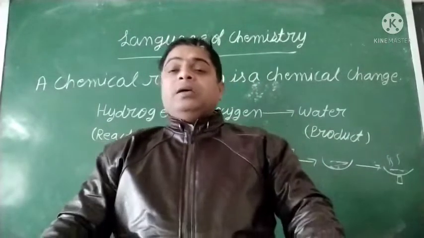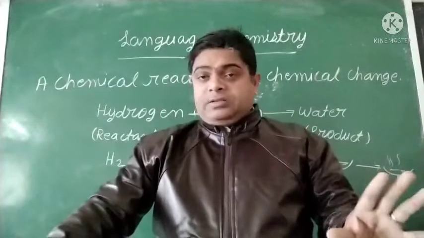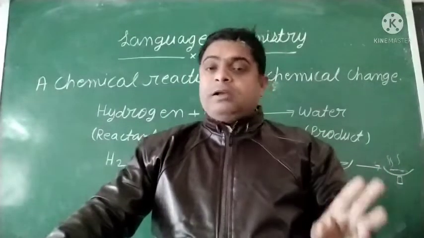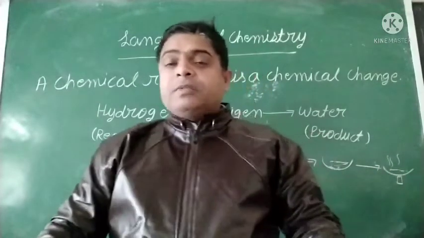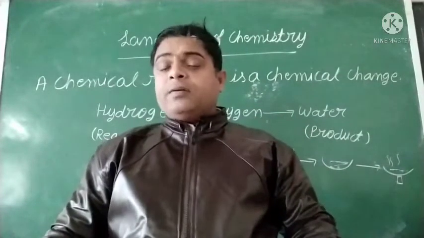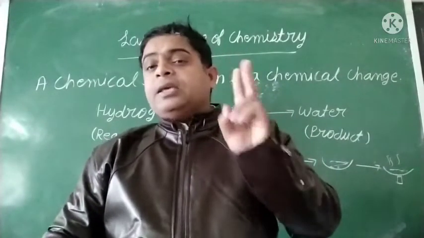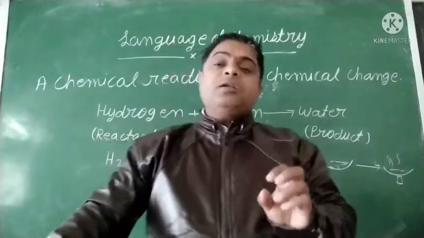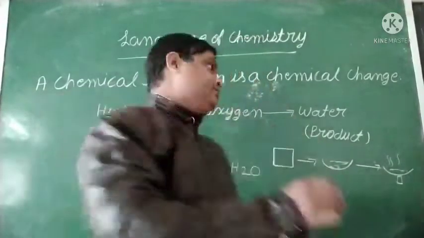You should remember, all the things you see, anything solid, liquid or gas, are formed by atoms. And you know students, an atom contains three subparticles: electron, proton and neutron.